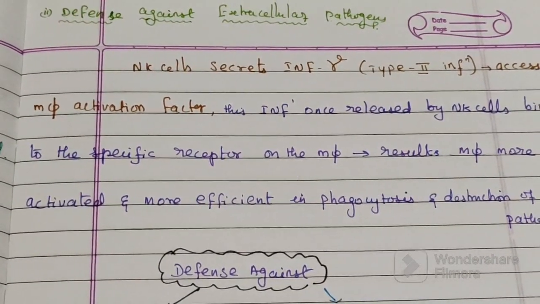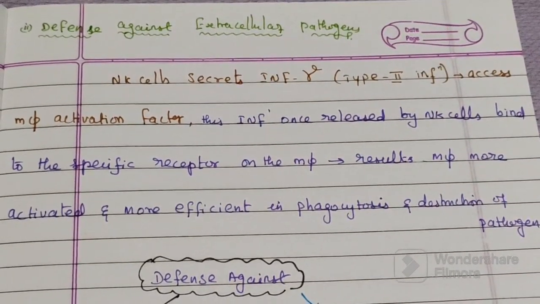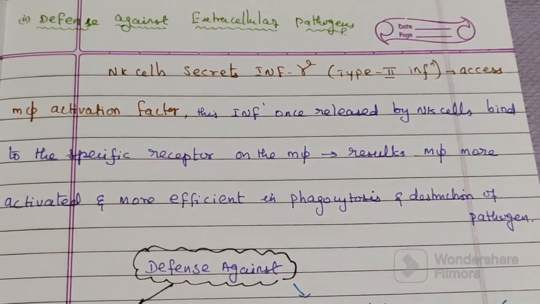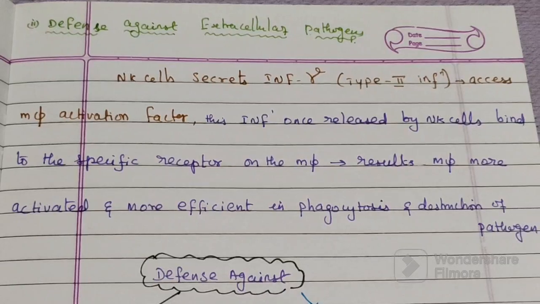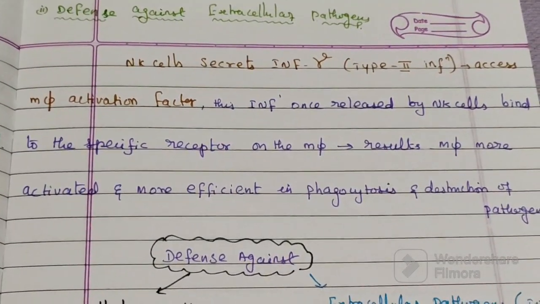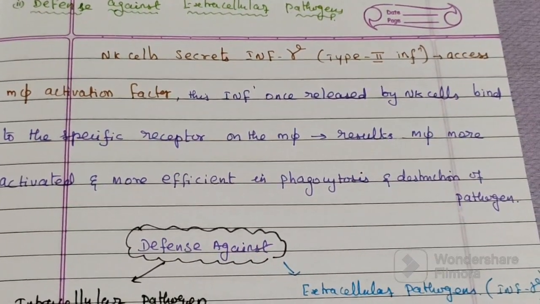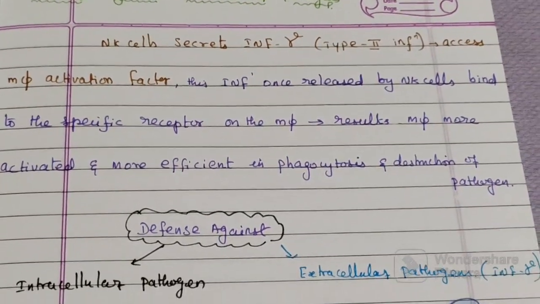This interferon, once released by the natural killer cell, binds to the specific receptor on the macrophage. As a result, the macrophage becomes more activated and more efficient in phagocytosis and destruction of pathogens.